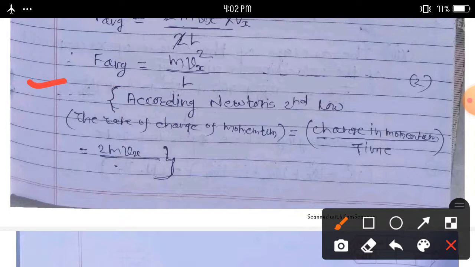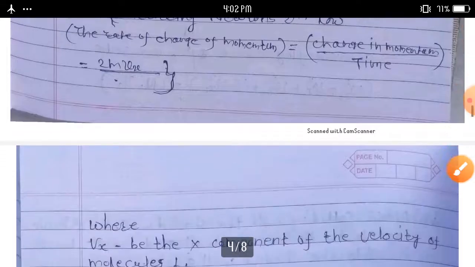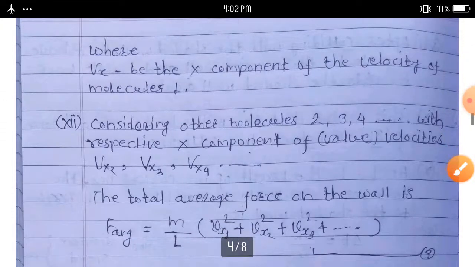Therefore, according to Newton's second law, the rate of change of momentum is equal to change in momentum upon time. Here vx is the x component of velocity of the molecule.